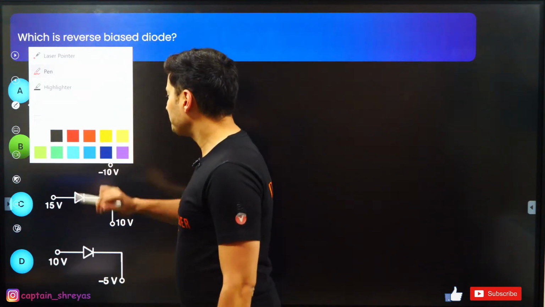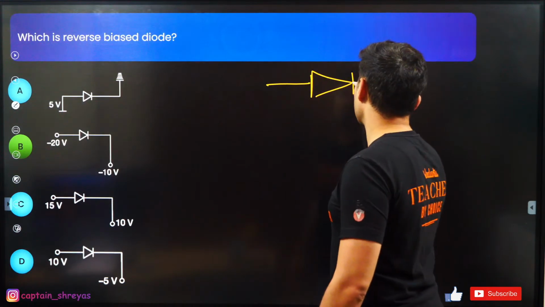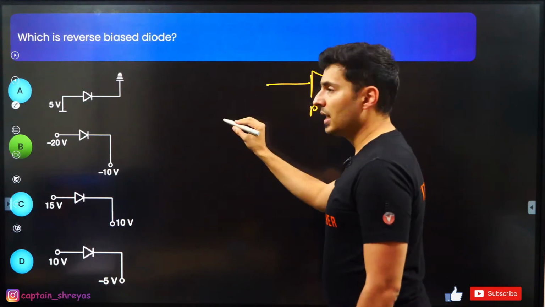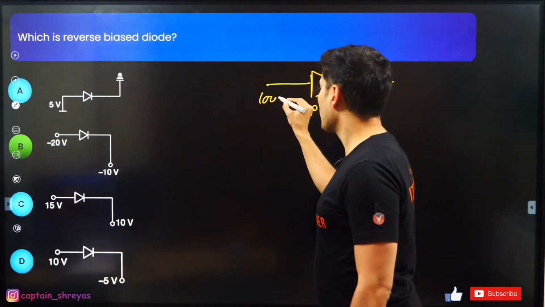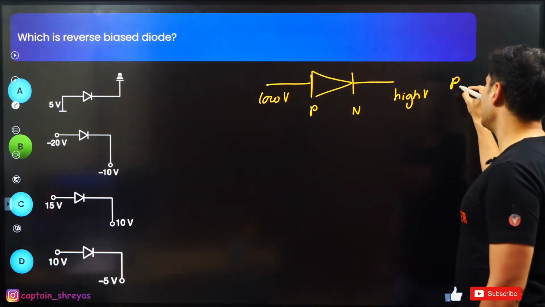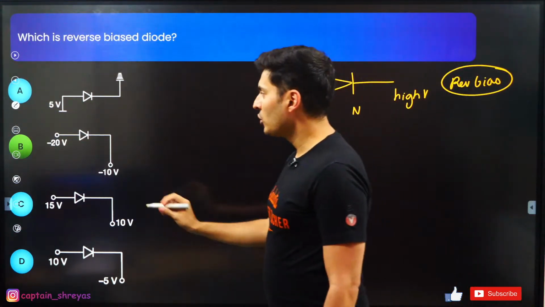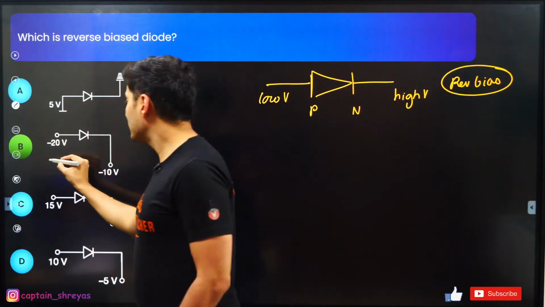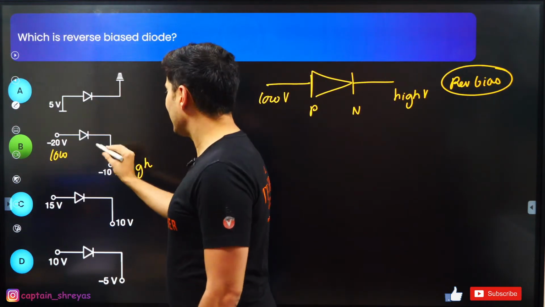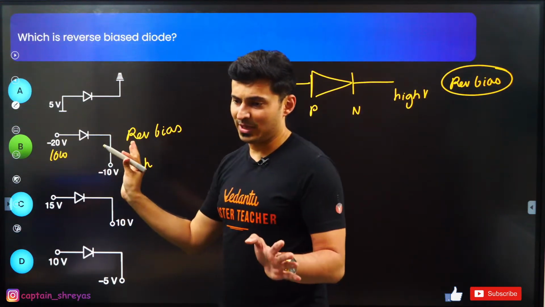So how do we get that? Notice that reverse bias means P is connected to lower voltage, and N is connected to higher voltage. Then it is said to be reverse bias. That's all you have to check. You can see minus 20 is less than minus 10. This is low voltage. This is high voltage. So exactly this is going to be in reverse bias. Everywhere else it is in forward bias.